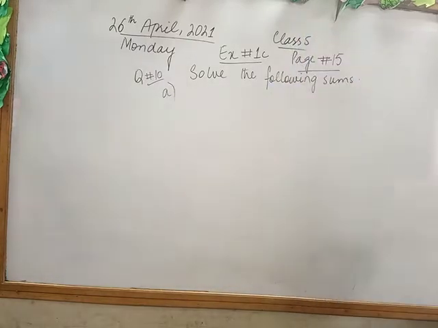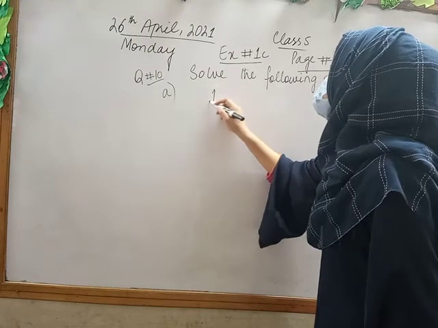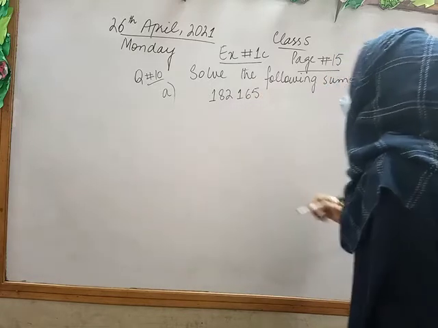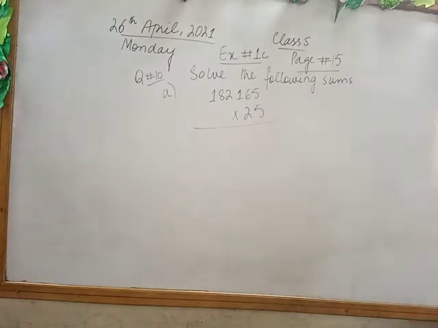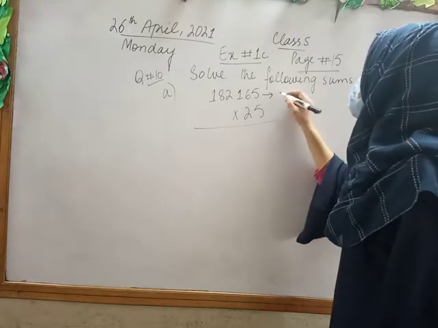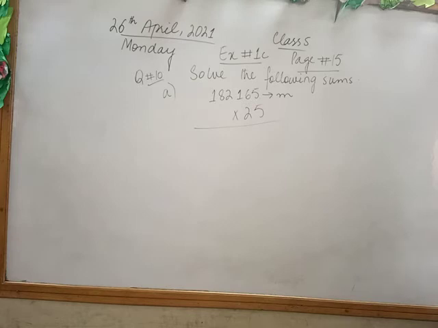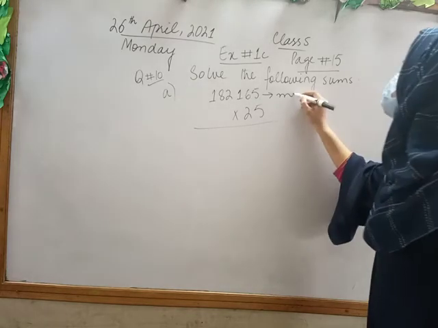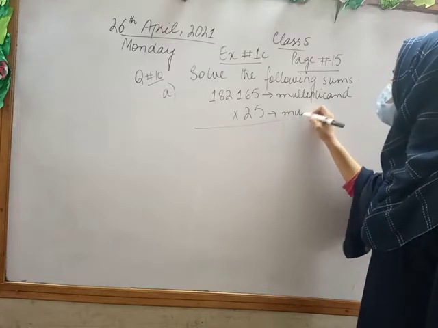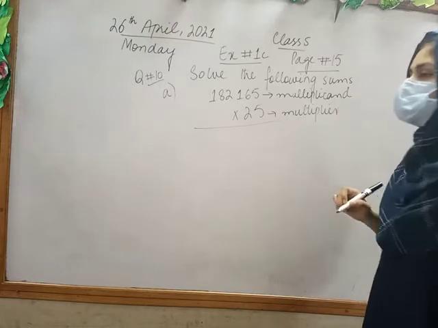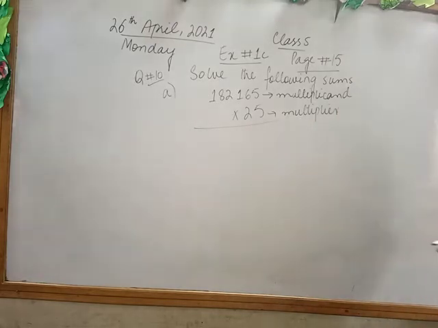A part: 182,165 multiply by 25. Okay, this is our sum. So class, the term on top is called the multiplicand, and this is the multiplier. The number with which we multiply is the multiplier, and the one we multiply is known as the multiplicand.